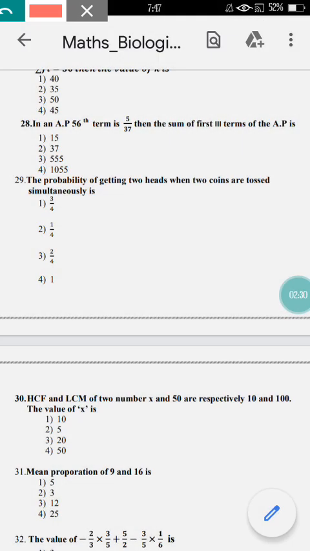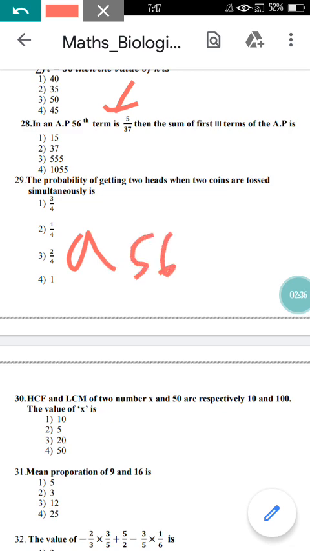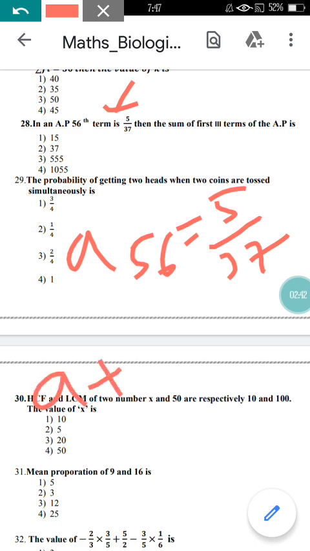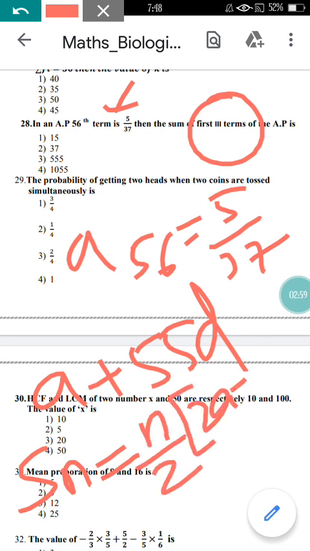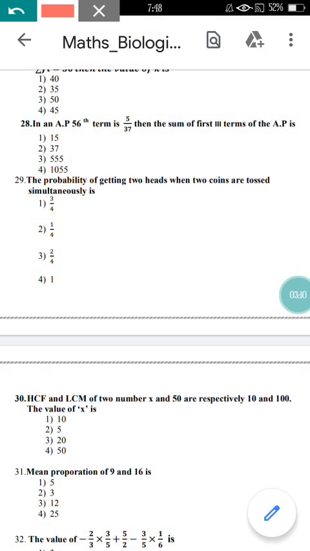Now come to question number 28 here. In an AP, they have given the 56th term, the value of A56, as 5 upon 37. As you know, A56 you can write in the form of a plus 55d, right? The value of a plus 55d they have given in the question, and they are asking to find the sum of 111 terms of the AP. To find the sum of n terms, you have the formula Sn equal to n by 2 times (2a plus (n minus 1)d). Make use of this formula and substitute the values. As you know, n here is 111.